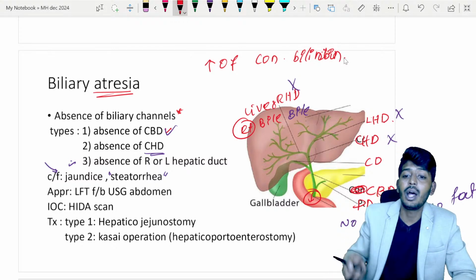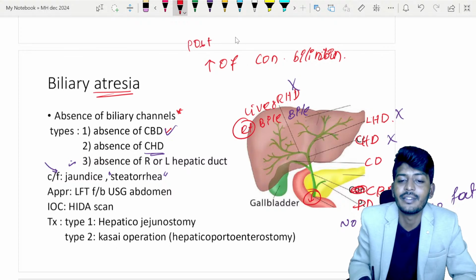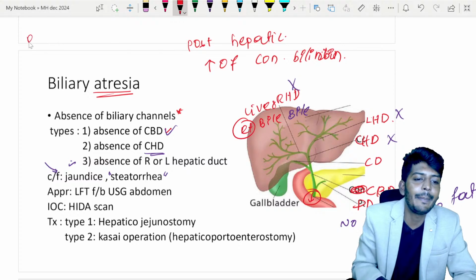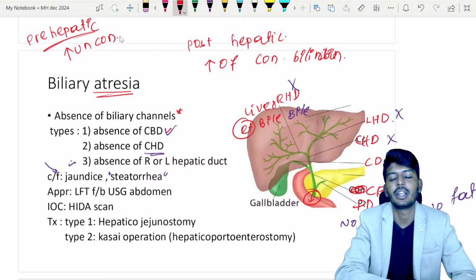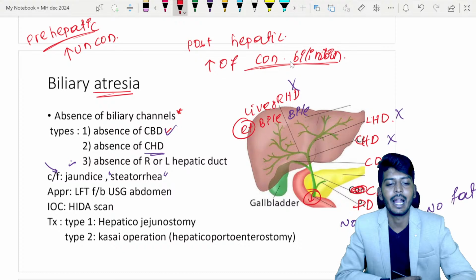This is point number 1. And next important, it is a type of post-hepatic jaundice. It's a type of which jaundice? Post-hepatic jaundice. Okay. In the pre-hepatic jaundice, which bilirubin will be elevated? Yes, pre-hepatic. So in the pre-hepatic, there is an increase of unconjugated bilirubin. Here there is an increase of conjugated bilirubin in the biliary atresia.